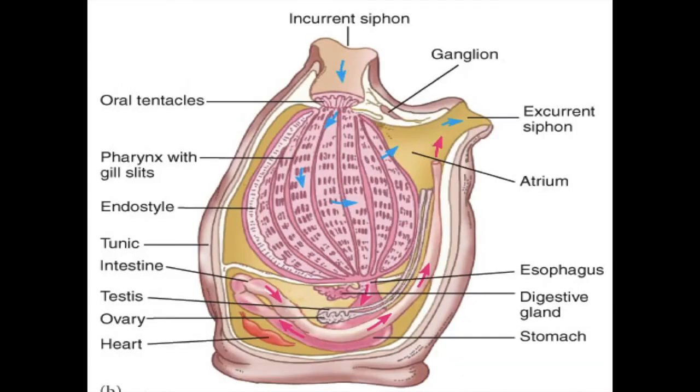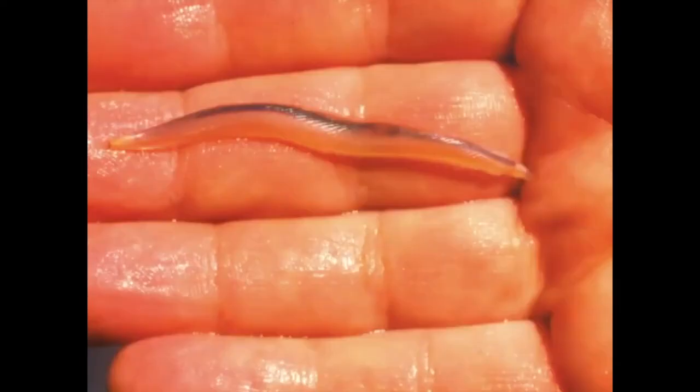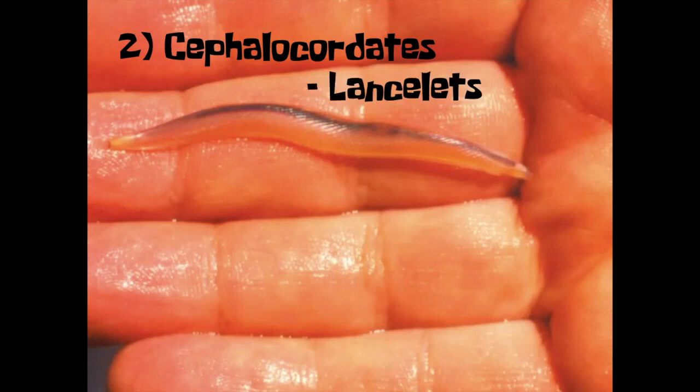Okay, and why is it called a tunicate? Because it loses the notochord and it gets a covering, a tunic. Okay, here's the lancelet. The lancelet is a cephalochordate. In the same way, it has a notochord and a nerve cord. So it is called a chordate because it has the nerve cord. Cephalo meaning head region, so it does have a little head region. And what's interesting about these guys, they do not ever lose the notochord. So they keep the notochord for the rest of their life, but they never form a vertebrae.